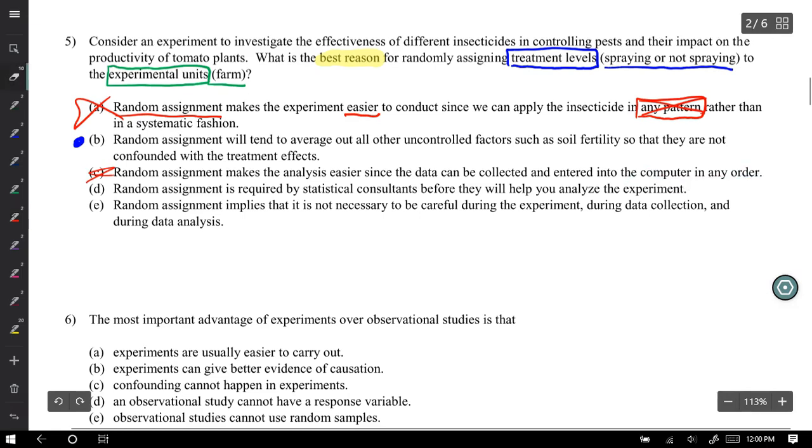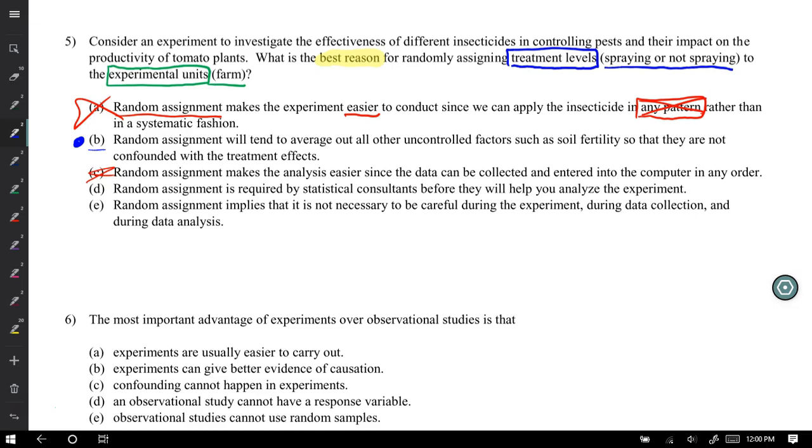Random assignment has nothing to do with making it easier to collect the data. Random assignment has to do with really what choice B is. It tends to average out all the other uncontrolled factors that we're not aware of, any lurking variables. It tends to average them out in the treatment groups. So that's why I like B so far.